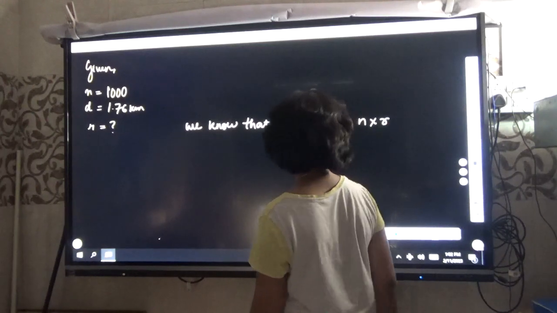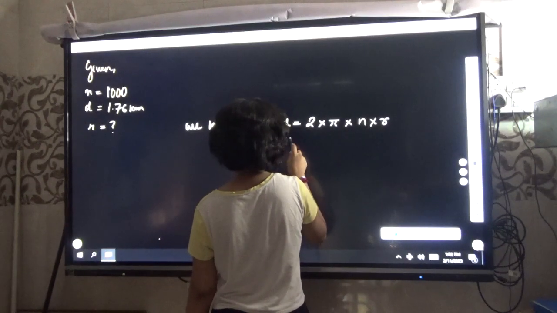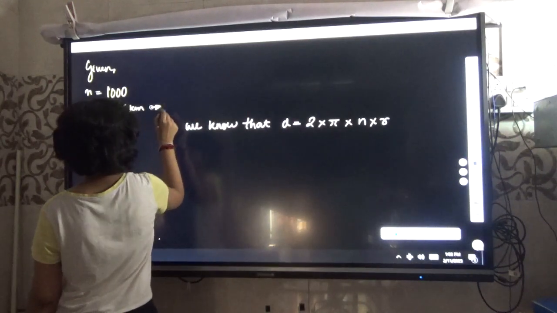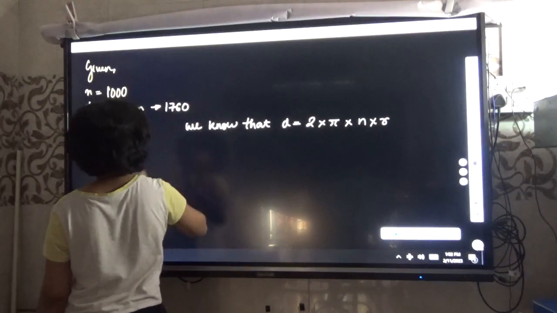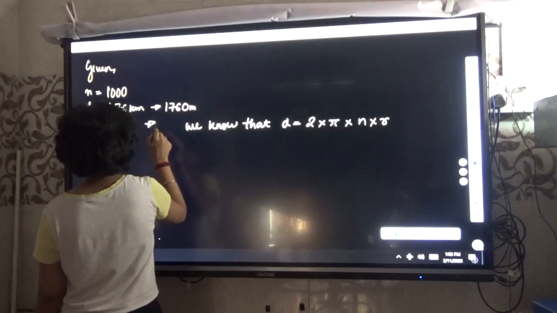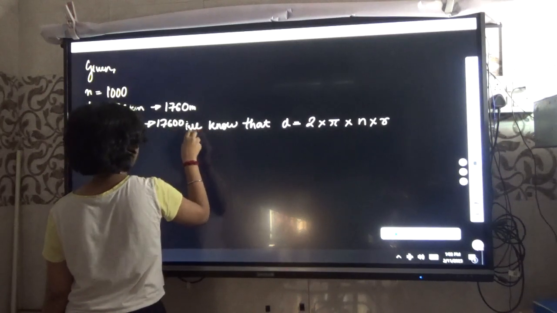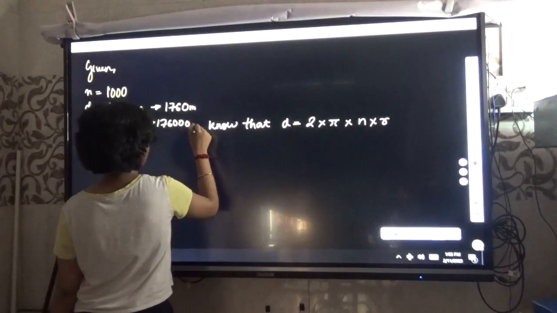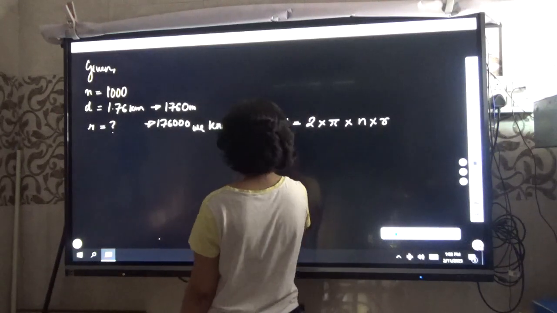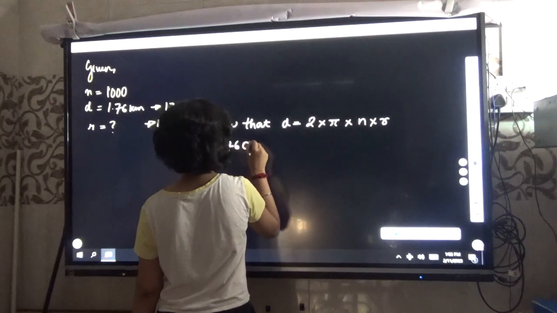Now d is given 1.76, so you convert it into centimeter directly. First you convert it to meter, 1760 meter. Then you convert it to centimeter, 1760 with 2 more zeros. So every step you have to write the equation.